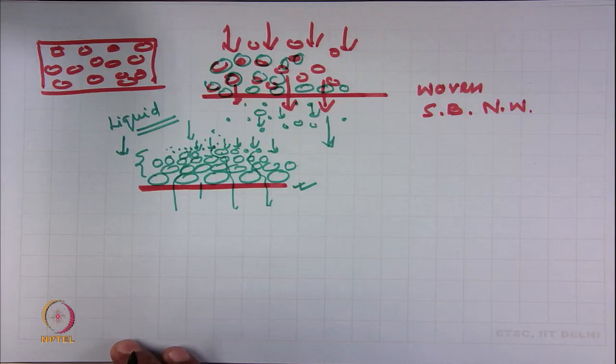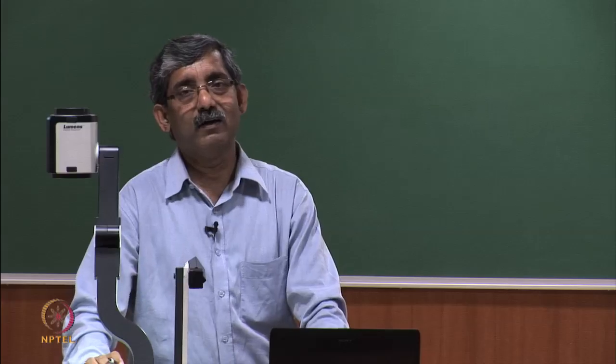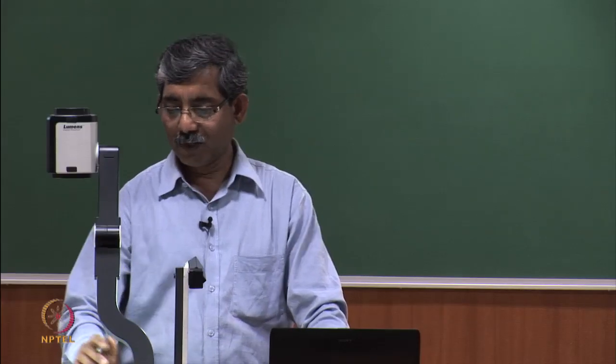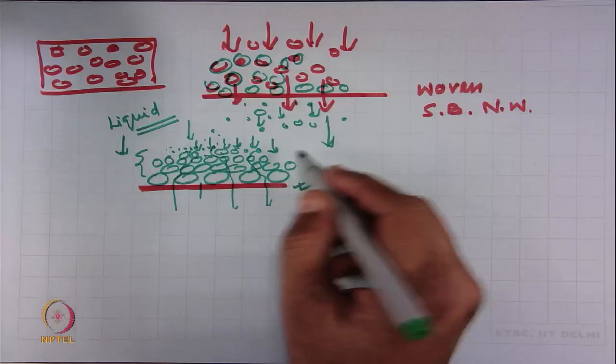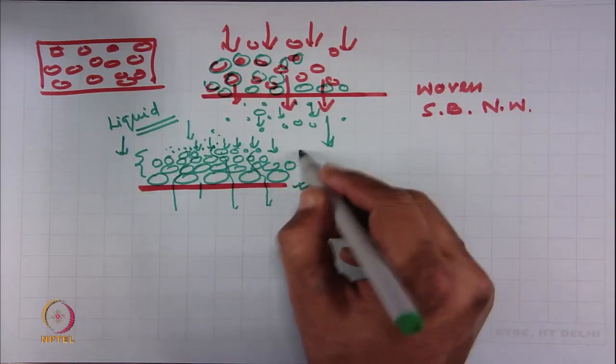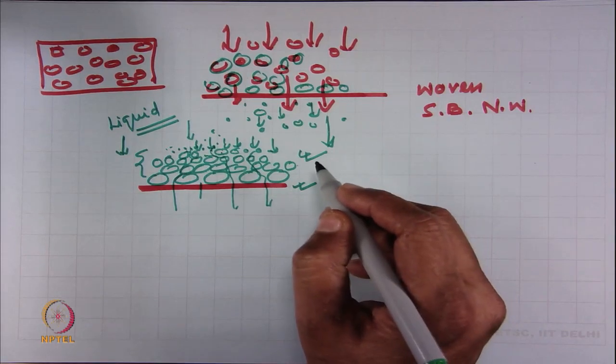If we see the geotextile filtration behavior, this is very common filtration behavior of geotextile.